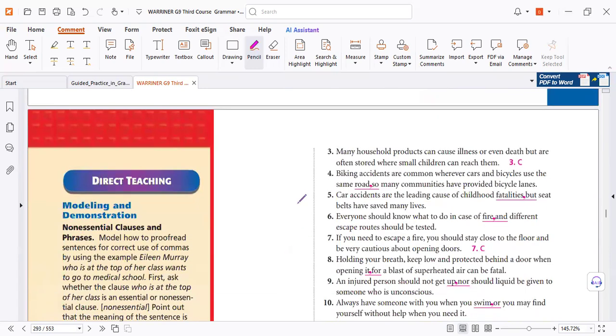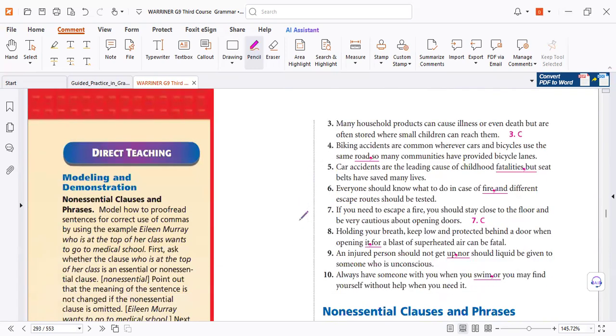Let's check. Here we have many exercises. I hope you can revise. You have the answers. Number 7, correct. Why? Need to check. Oh, subordinating conjunction. Follow the rules. Clause, comma, clause. Look, subject verb, comma, subject verb. So it's correct.